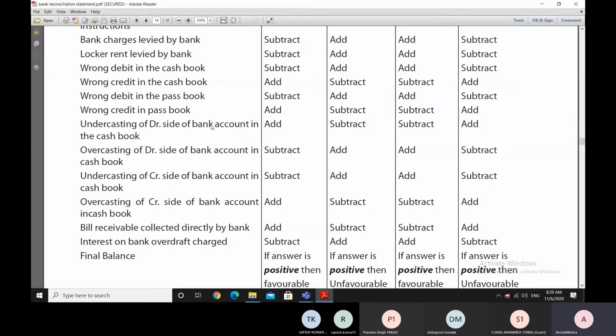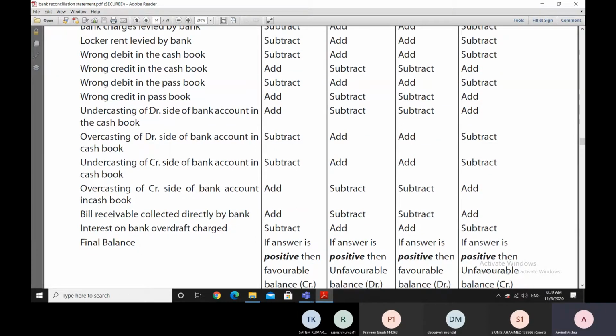It may also happen that the debit side of the bank account in the cash book may not be cast properly, meaning that it may not be totaled properly. It may be under totaled or it may be over totaled. A similar thing may happen with the credit side of the bank account in our cash book, that may get under totaled or over totaled, thereby leading to differences in both the books.